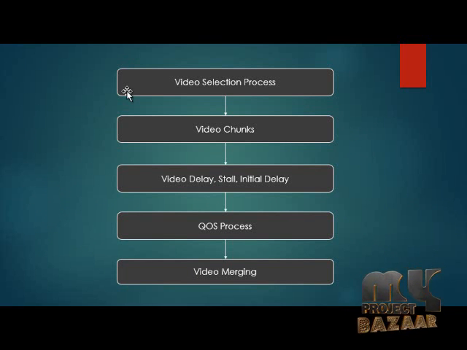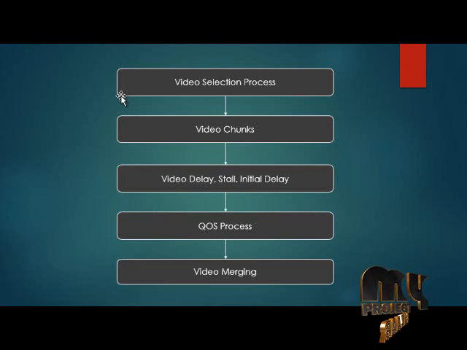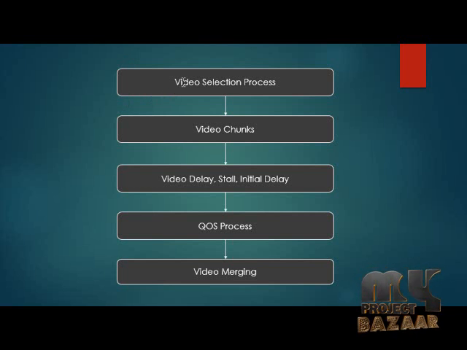It is our project flow diagram. In our process flow diagram, there are five modules involved. The first module is the video selection process, the second is video chunks, the third is measuring the video delay, stall and initial delay, the fourth is the QAS process, and the fifth is the video merging process.